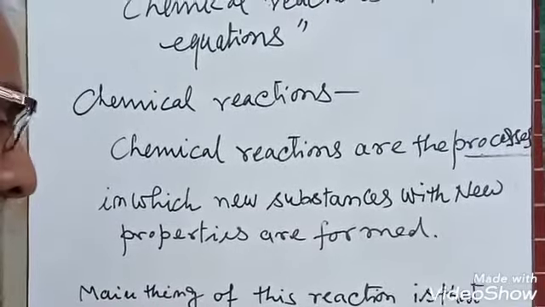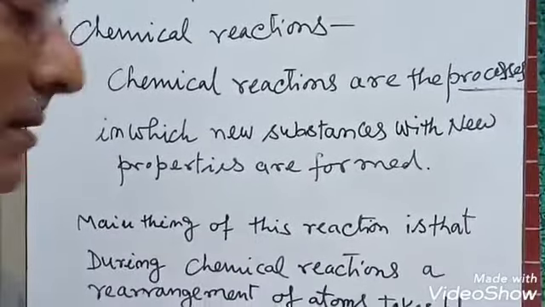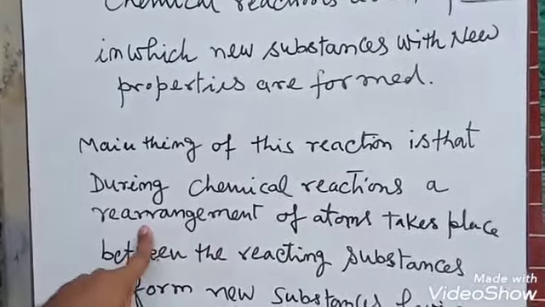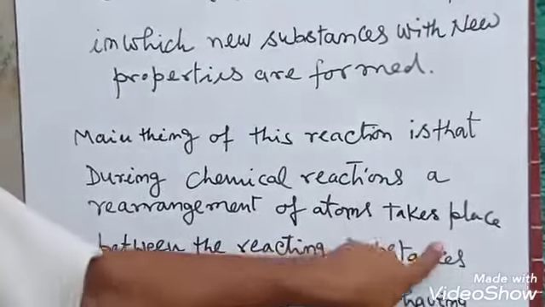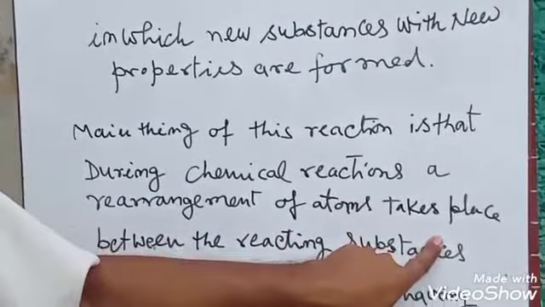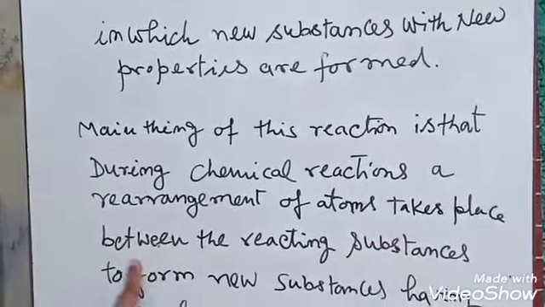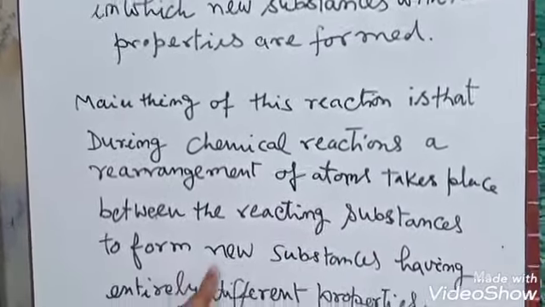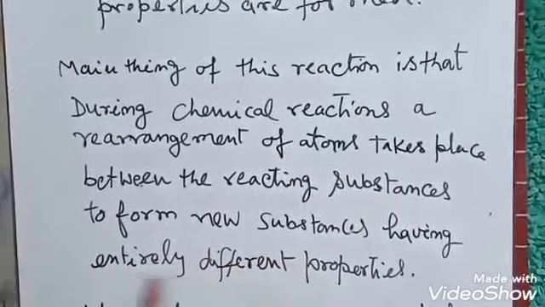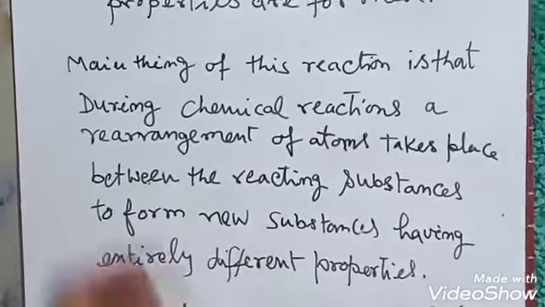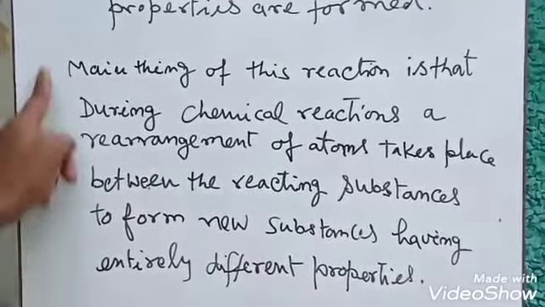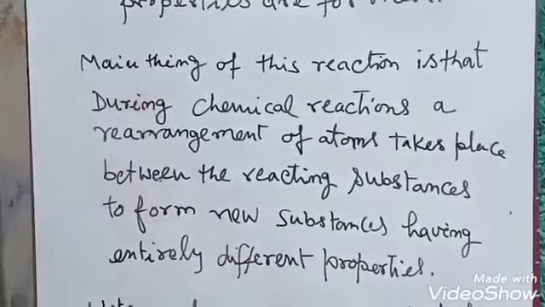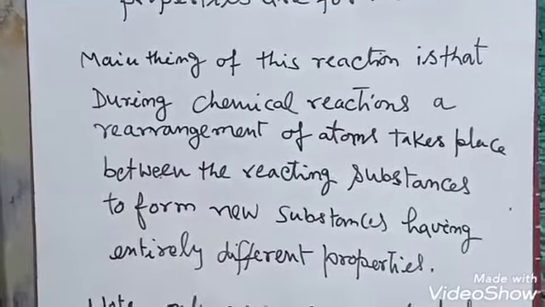The main thing of this reaction is that during chemical reactions, a rearrangement of the atoms takes place. Only the rearrangement of the atoms takes place between the reacting substances to form new substances having entirely different properties. This is the main thing. There is only a rearrangement of the atoms.